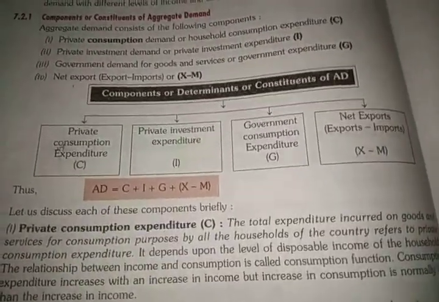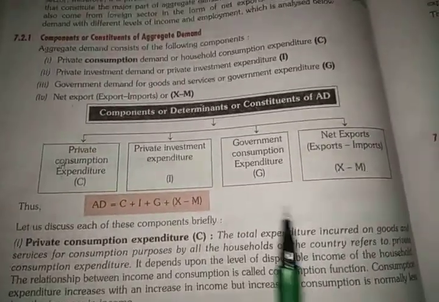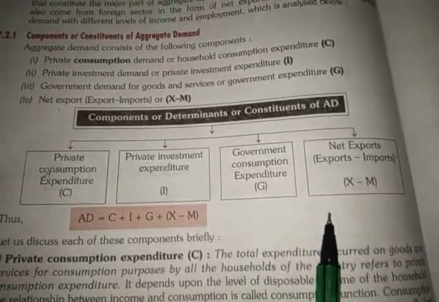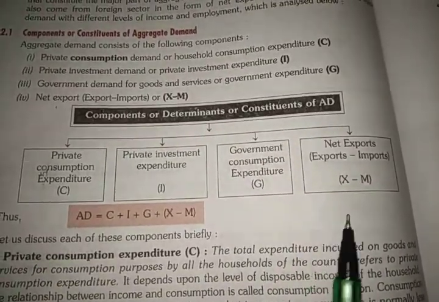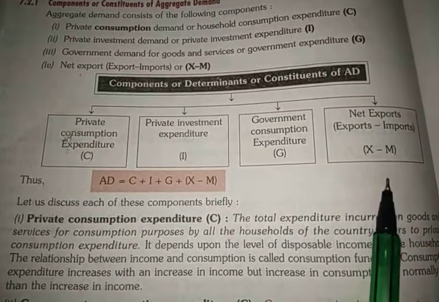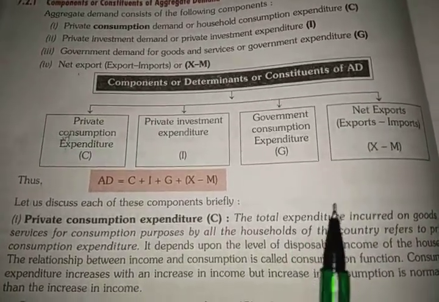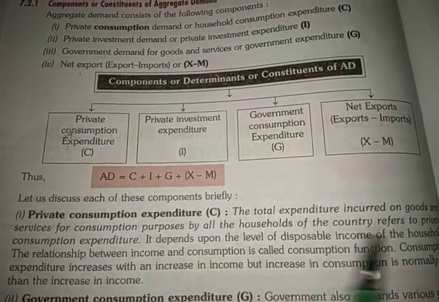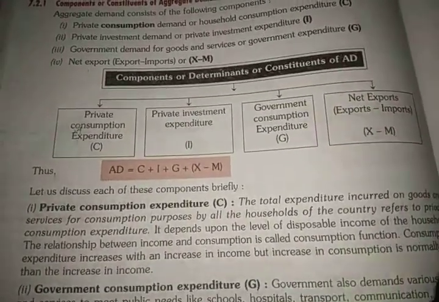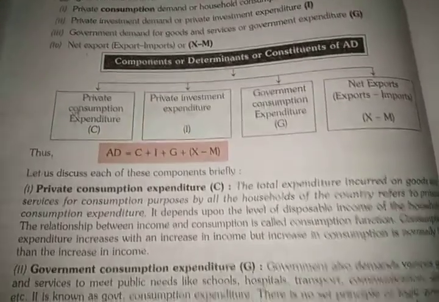As we have studied in unit number 2, if we are demanding something, that means we are purchasing that thing, and if we are purchasing that thing, that adds to our demand. If we have demanded something, we have purchased something, and we have spent the money. So our expenditure directly leads to demand, or we can say expenditure is equal to demand. That concept we have already discussed in unit number 2.